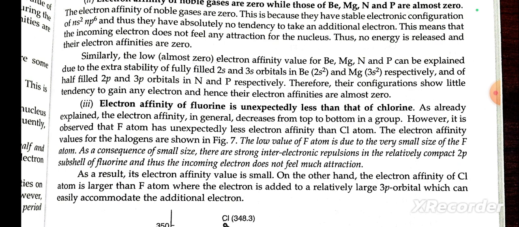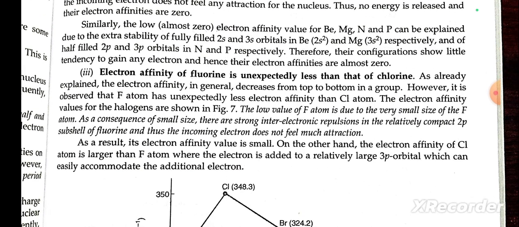Electron affinity of fluorine is unexpectedly less than that of chlorine. As already explained, the electron affinity generally decreases from top to bottom in a group. However, it is observed that fluorine has unexpectedly less electron affinity than chlorine. The electron affinity values of halogens are shown in figure 7.